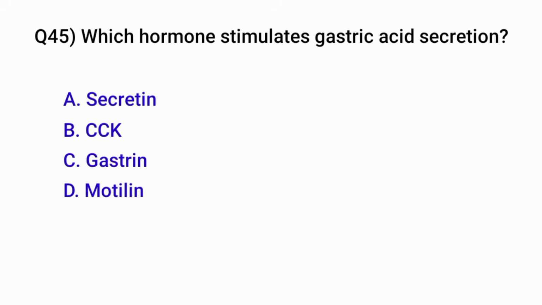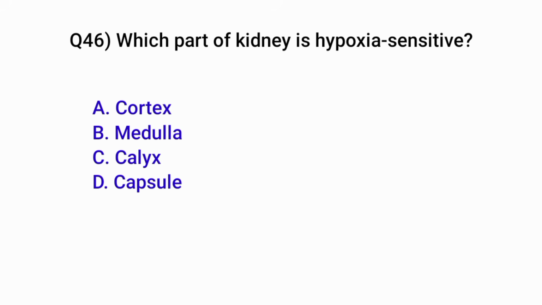Question number 45. Which hormone stimulates gastric acid secretion? Correct option is C. Gastrin. Question number 46. Which part of the kidney is hypoxia sensitive? Correct option is B. Medulla.